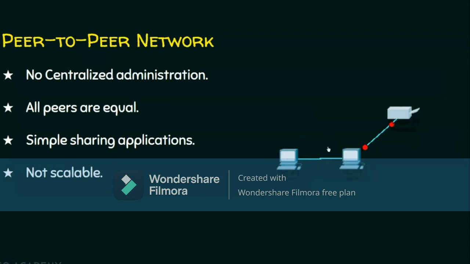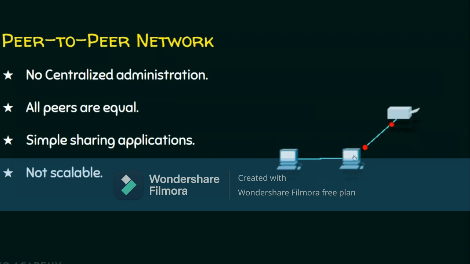The problem with this is that there is nobody centralized to administer the communication. It means whatever rights this guy has, the same kind of rights this guy will also have. And there is no centralized administration. This is suitable for smaller applications, but not for larger applications. And the problem with this peer-to-peer network is that it is not scalable. We have already seen what scalability is in our previous lecture. Scalability means new devices can be added to the network. But this is not a scalable network.